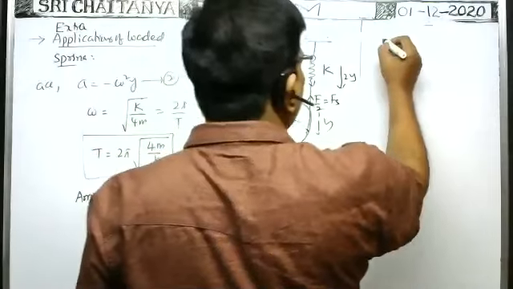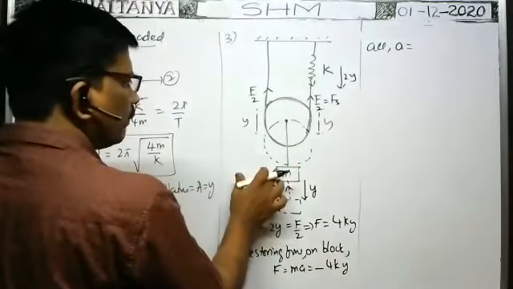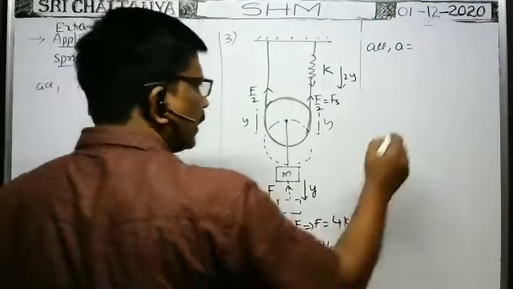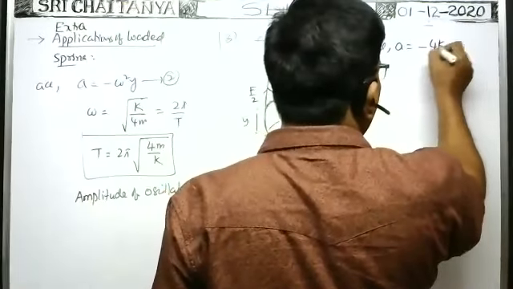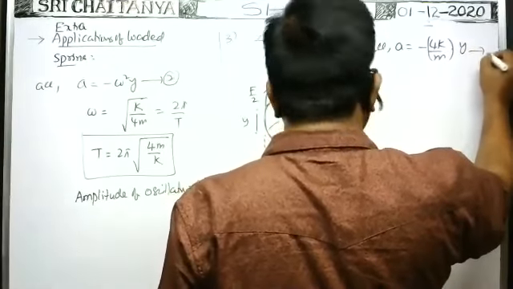Therefore, A, the acceleration of the block, is equal to minus 4K by M into y. This is constant. This is equation 1.